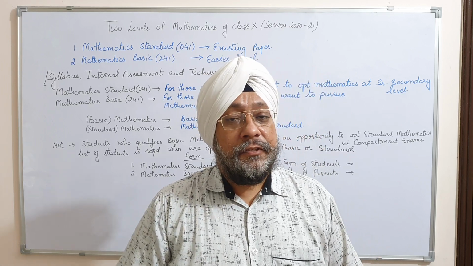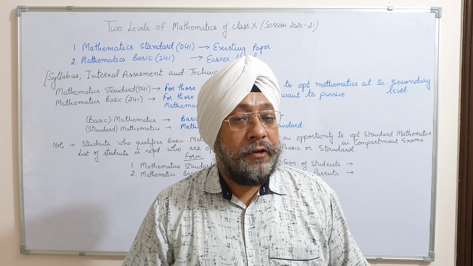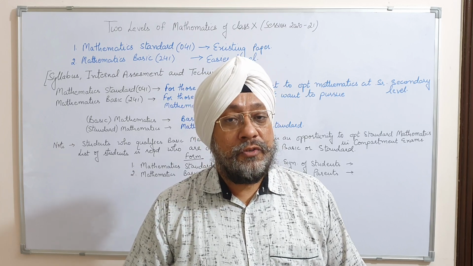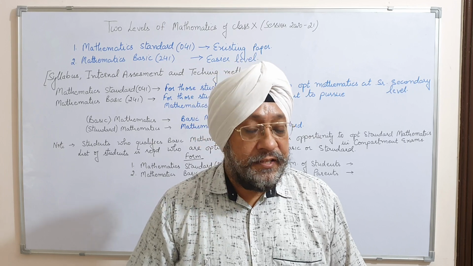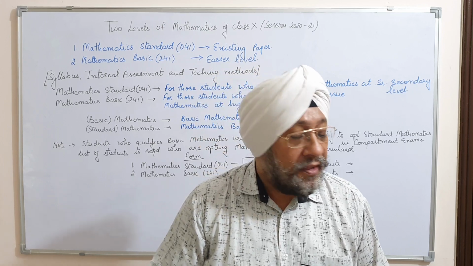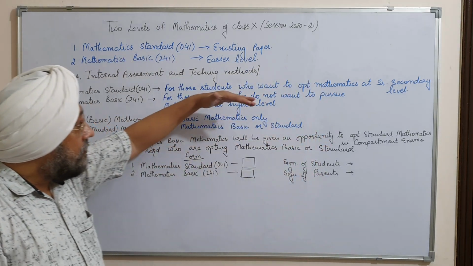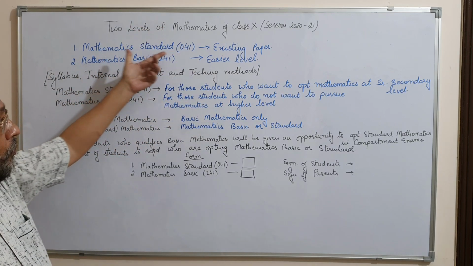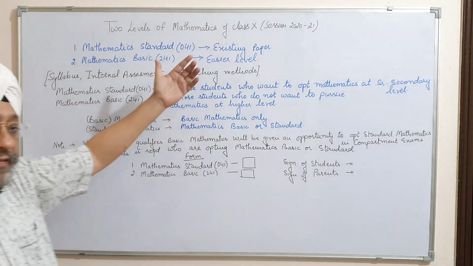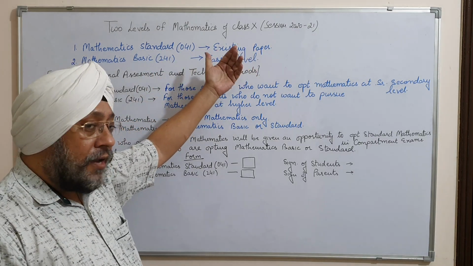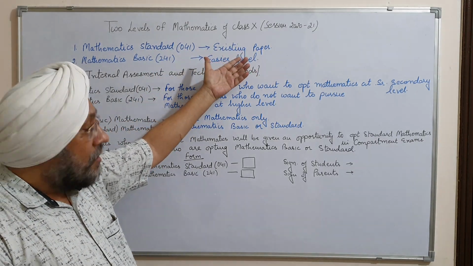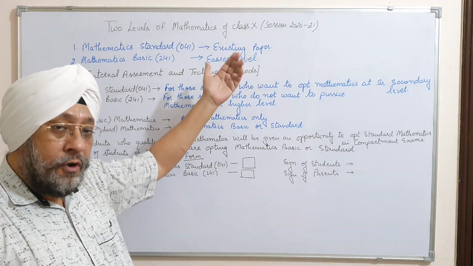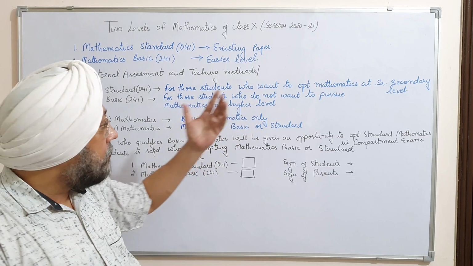I'm here to just inform you that there are two different levels of mathematics papers for the session 2020-21 for class 10th as per the CBSE norms. We are having two levels of mathematics: one is mathematics standard, code 041, which means the existing paper, the level of paper which we have been getting for the last few years.